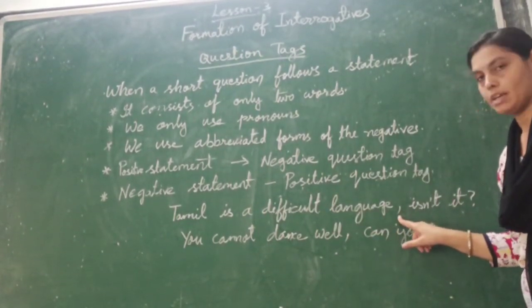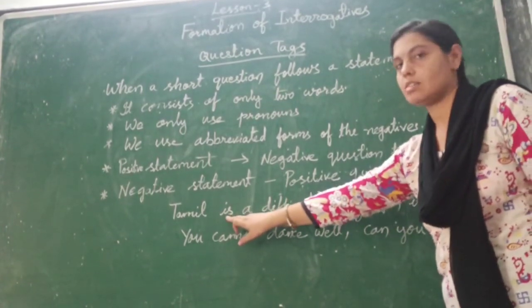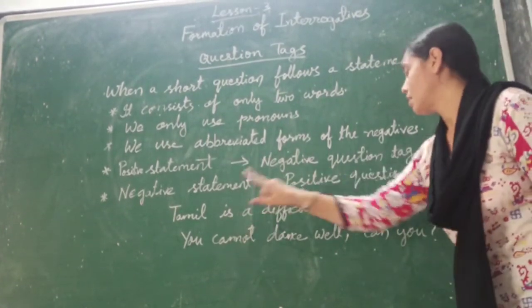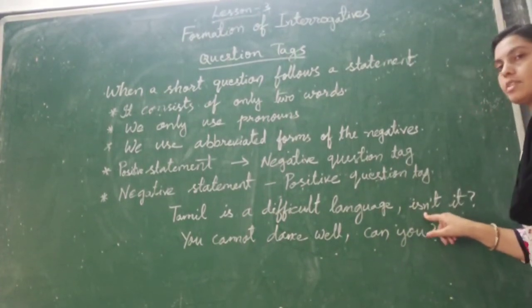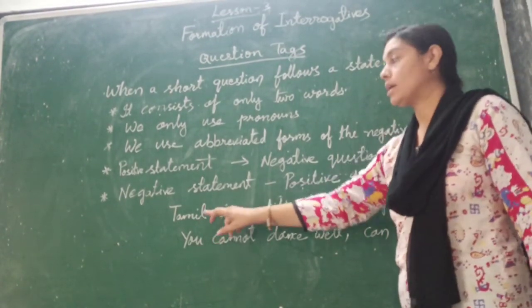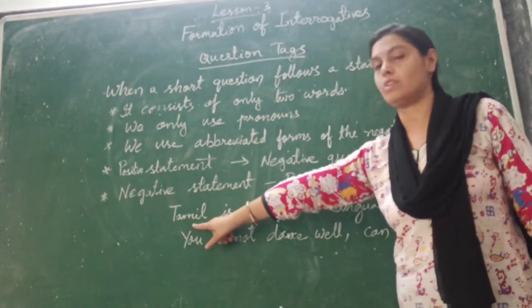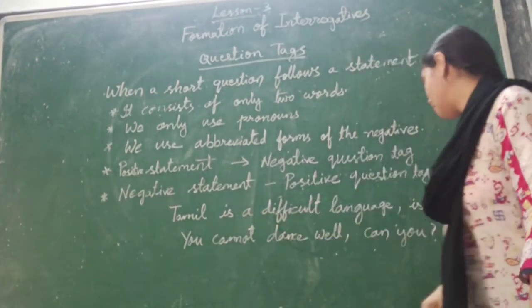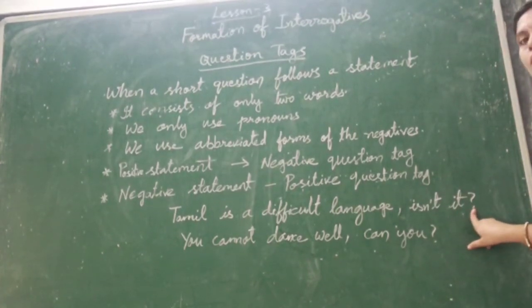After that we put a comma, and the helping verb we have used is "is", so is will change to isn't. Tamil is a noun, but in a question tag we use only pronouns, so we have to convert it into a pronoun. So Tamil will become it. And after that you put the question mark.